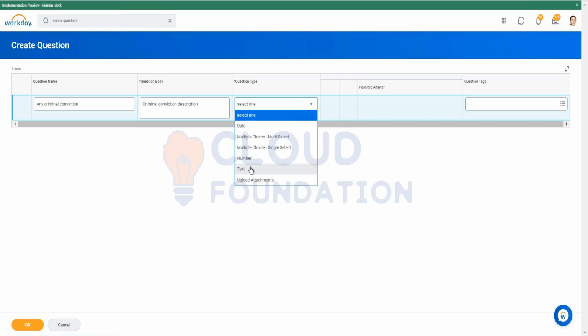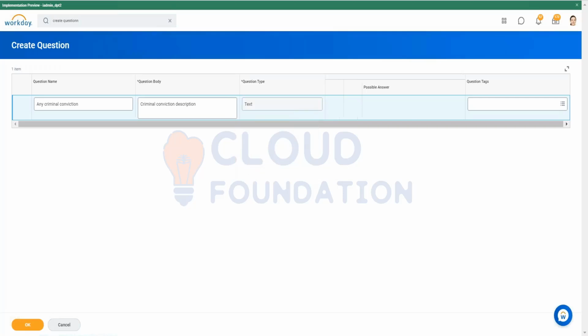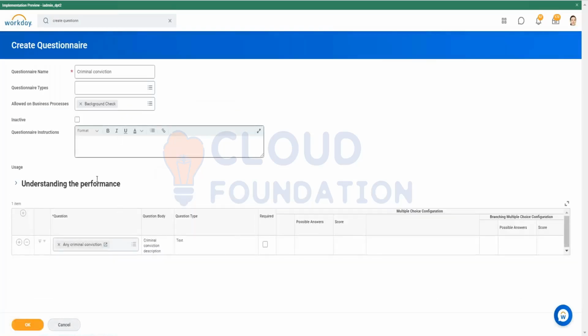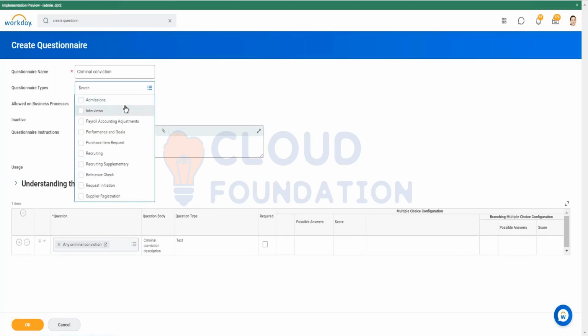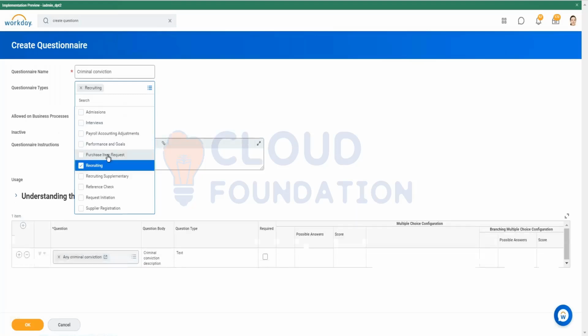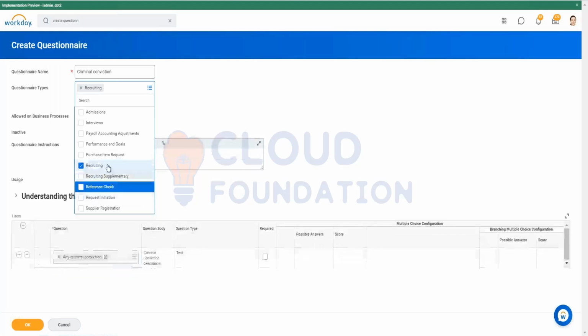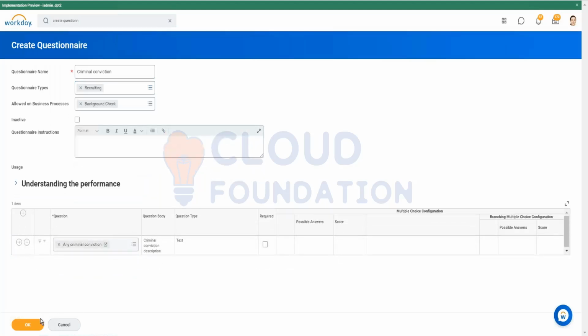I just want it to be text based. No other fields are required. And we have a separate topic of creating questionnaires and setting them up, so that's why I'm creating a simple questionnaire. So this is the question. It is allowed on this business process. We can also see here, it is in the reference check, background check, reference check. No, we should select recruiting only.